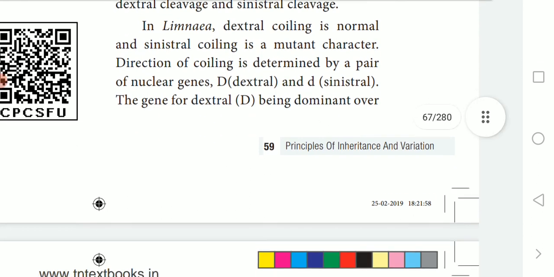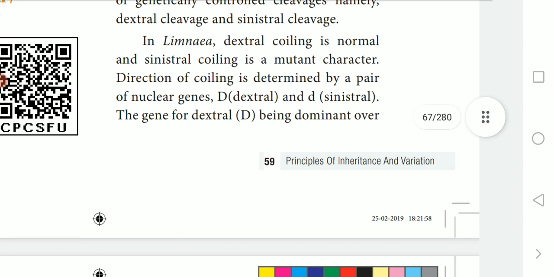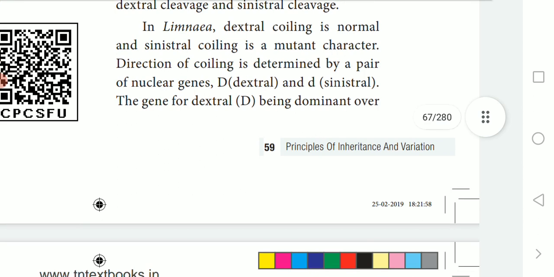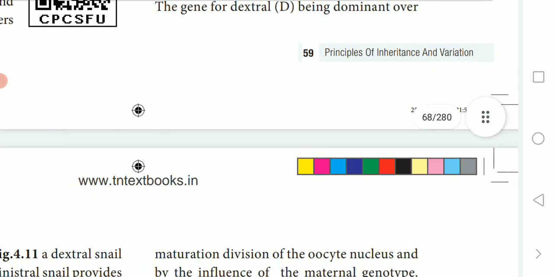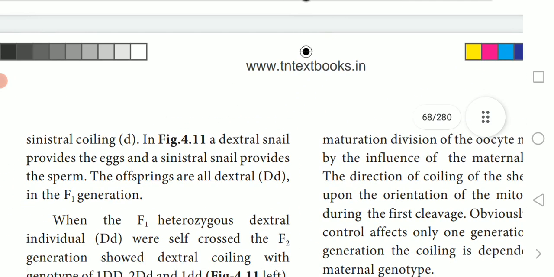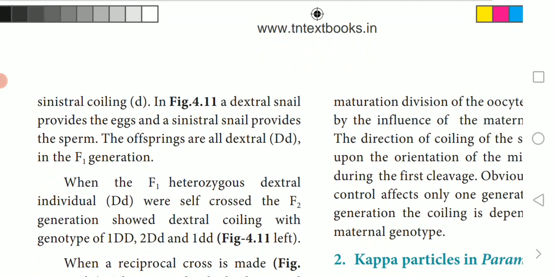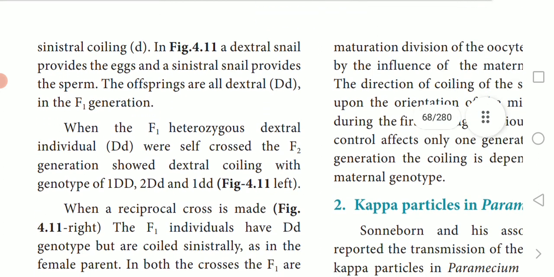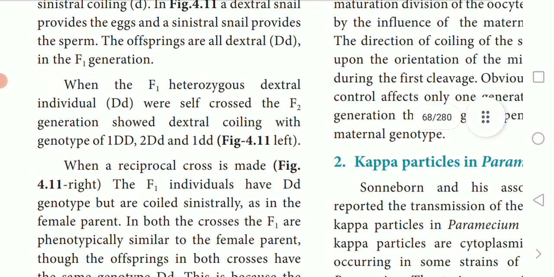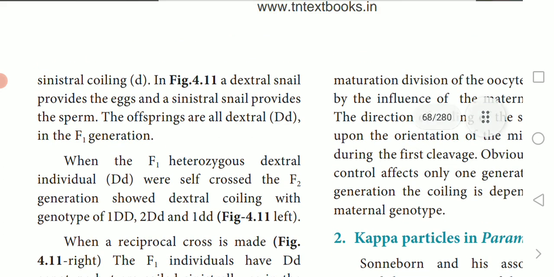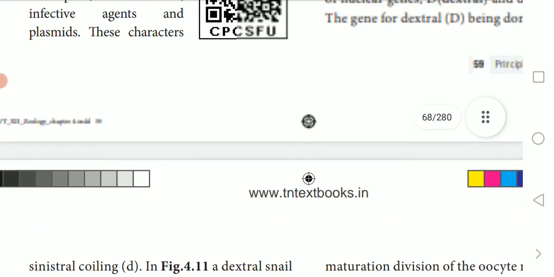Both types of coiling are produced by two different types of genetically controlled cleavage, namely dextral cleavage and sinistral cleavage. I already told you how dextral and sinistral are formed, due to the cleavage pattern in the cell divisions. If dextral cleavage occurs, we call it dextral type. If sinistral cleavage occurs, we call it sinistral type. What is cleavage? The increase in the number of cells is called cleavage. During cell divisions, the number of cells increases one by one.